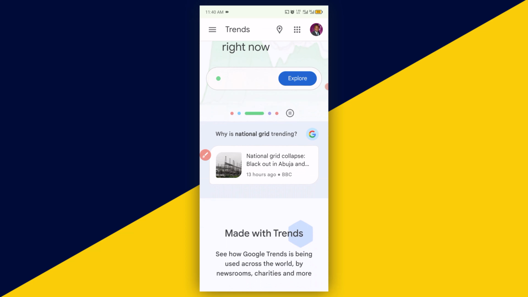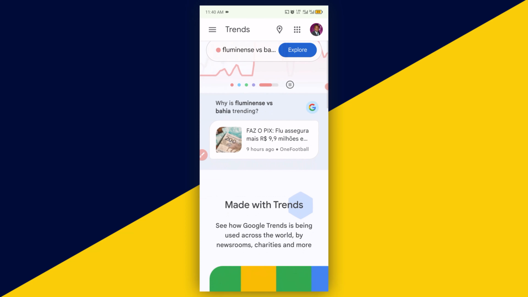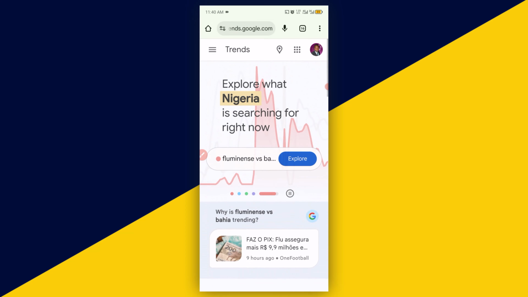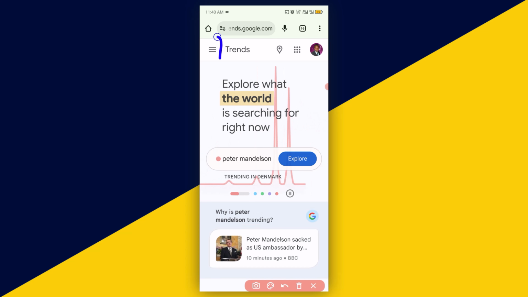So you can see this is trending about 13 hours ago, and Natasha Apoti trending about 10 hours ago. This depends on the country location that will determine what is actually trending locally. Okay, so now for you to explore what the trending stuff is in your locality, click on this three slider.